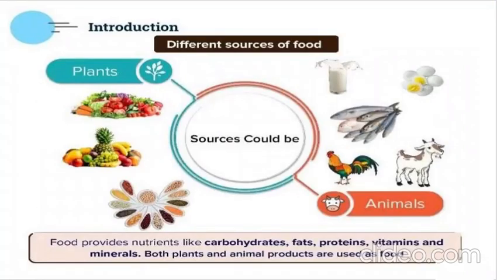Correct. Now, there are different types of sources. You have studied this in your previous grades also. There are plant resources and animal resources. Plant resources are all your vegetables, pulses, cereals, and so on. And animal sources of food are meat, eggs, and milk. Now, food, whether it is from plants or animals, provides carbohydrates, fats, proteins, vitamins, and minerals. Both plants and animals are used as food, and both of them are very nutritious and give us nourishment, right?